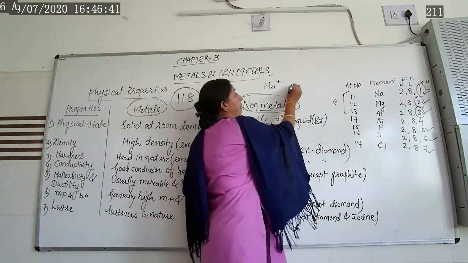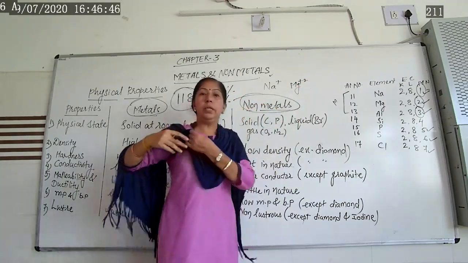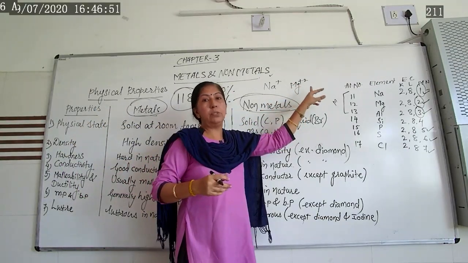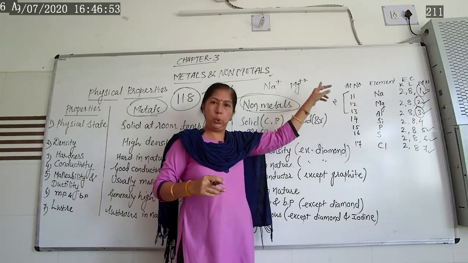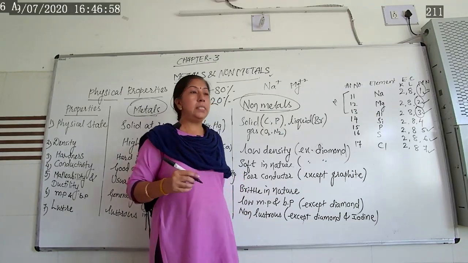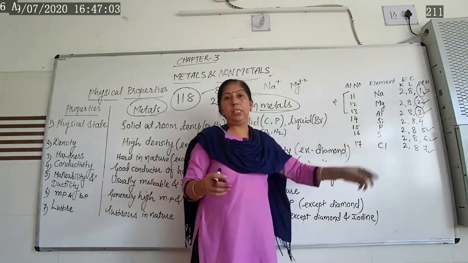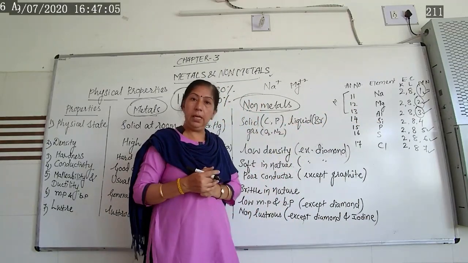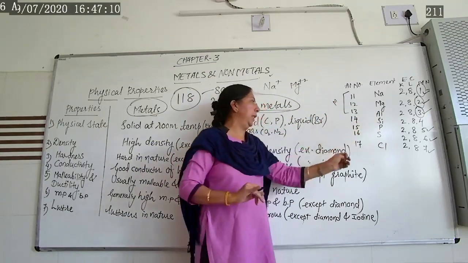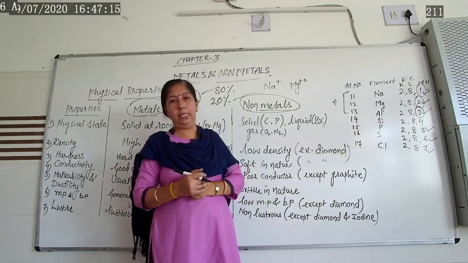Same way magnesium. Its outer shell contains 2 electrons. So it has the tendency to donate 2 electrons from its outer shell. That's why it forms Mg plus 2. Same way aluminum forms Al plus 3. Aluminum has the tendency to lose 3 electrons from its outer shell. So all the metals are what? Electropositive in nature.